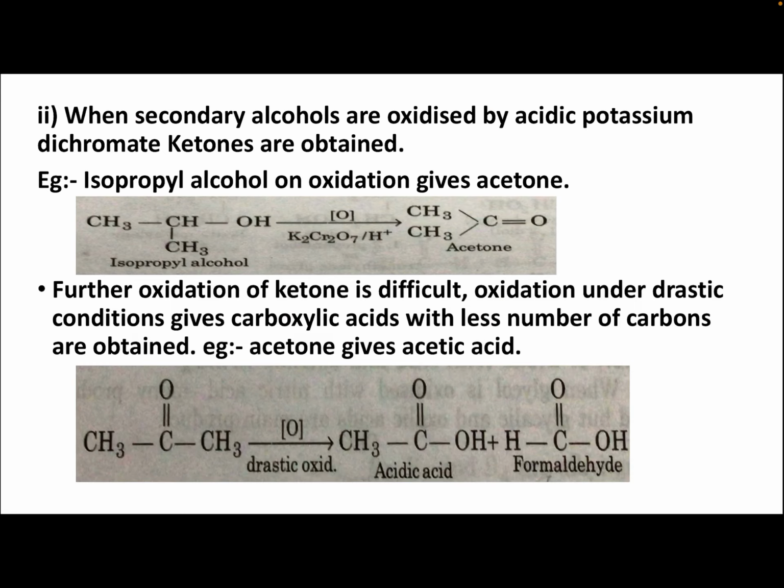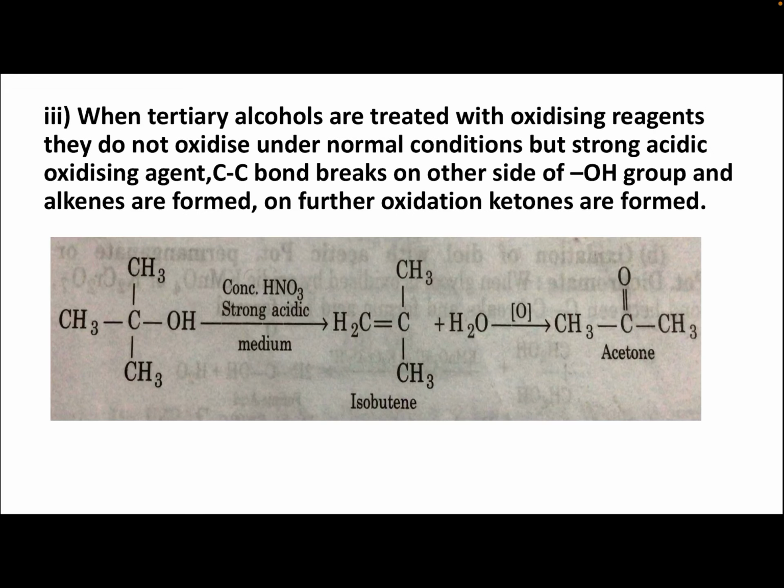When secondary alcohols are oxidized by acidic potassium dichromate, ketones are obtained. Isopropyl alcohol is a secondary alcohol. On reaction with K2Cr2O7 in acidic medium, we get acetone. Further oxidation of ketone is difficult. Oxidation under drastic conditions gives carboxylic acids with fewer carbon atoms. Acetone under drastic conditions gives acetic acid and formaldehyde. Isopropyl alcohol has 3 carbons, and the acid has 2.